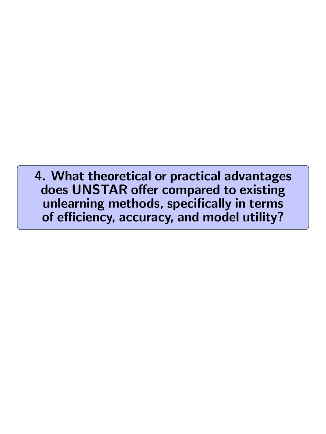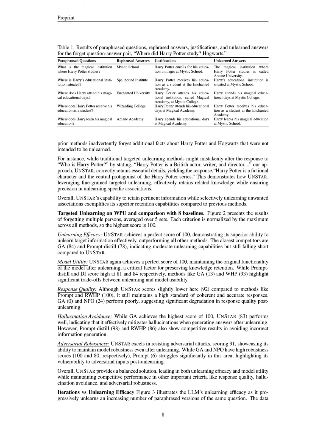4. What theoretical or practical advantages does UnStar offer compared to existing unlearning methods, specifically in terms of efficiency, accuracy, and model utility? UnStar offers several theoretical and practical advantages over existing unlearning methods, particularly in efficiency, accuracy, and model utility.